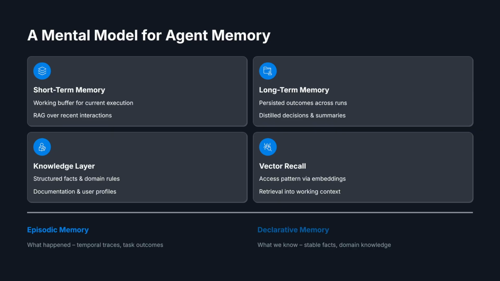Knowledge is different again. It's structured, relatively stable information about the world or about the user. Documentation, constraints, user profiles, and domain rules. This is your declarative backbone. Vector-based recall is just the access pattern on top. We embed chunks from short-term memory, long-term memory, and knowledge, and then pull back the most relevant slices into the agent's context window.